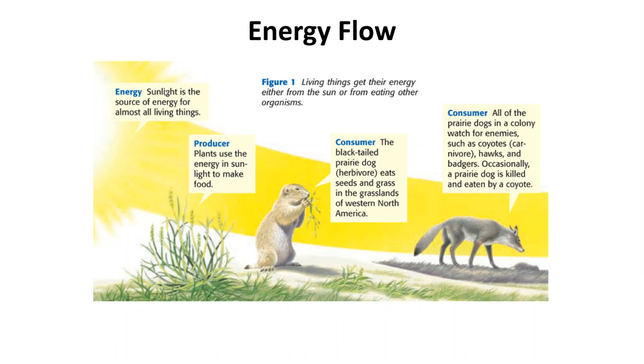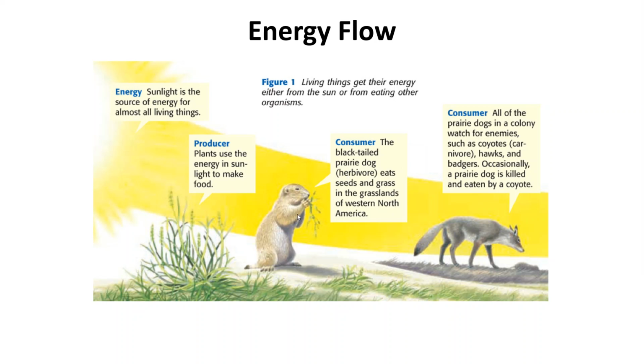So just as a review, energy, okay, our sunlight is the source of energy for all living items. That energy is used by producers to make food. Those producers are consumed by what is called a first level consumer. In this case, we see this prairie dog.